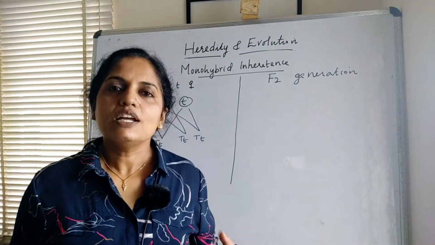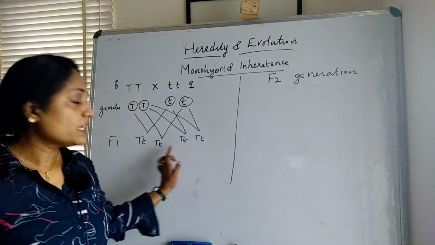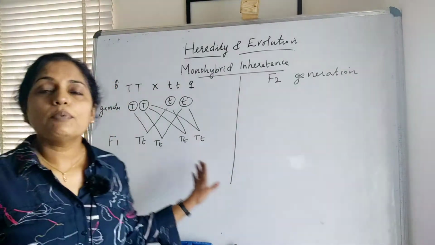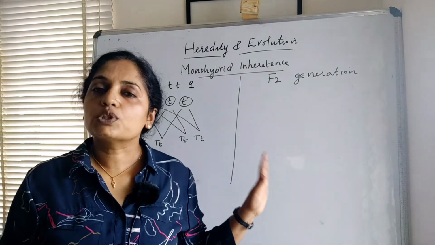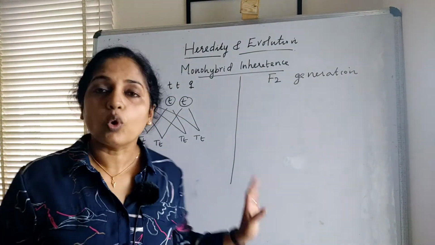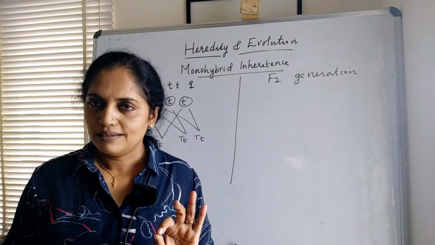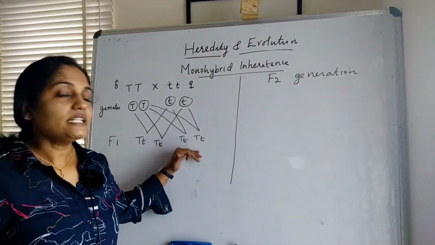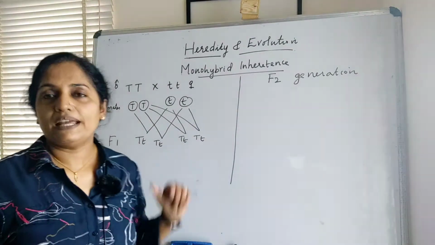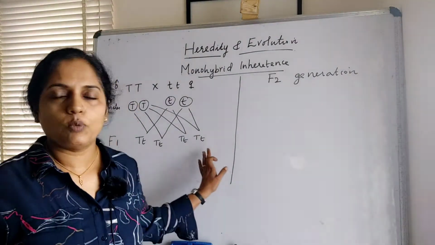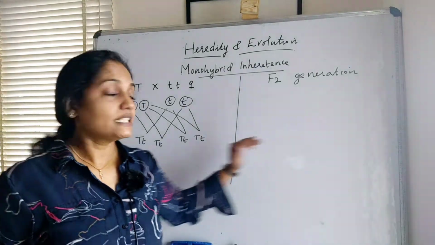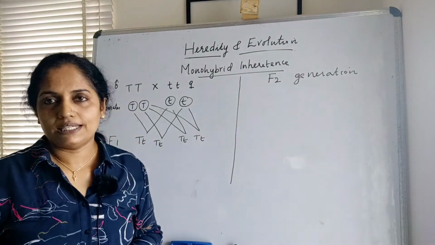Gregor Mendel took two plants from the F1 generation. In the F1 generation, the genotype of the plants is heterozygous, or all the plants are hybrid, because both variants of a gene pair are present, capital T and small t. So for the F2 generation, Mendel selected two plants from the F1 generation.